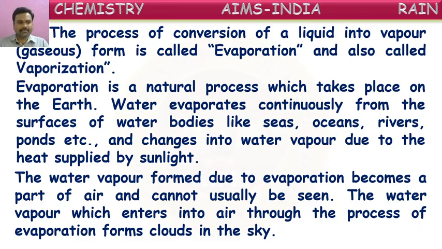The water vapor which enters the air through the process of evaporation forms clouds in the sky. Yes, we see many clouds in the sky. From where are these formed? From this water vapor obtained from the water bodies. So the water vapor that came from the water bodies reaches the air and the sky and forms clouds. These clouds further cause rains, which we are going to learn about. So these clouds are formed because of the evaporation of water from water bodies. Okay, children.